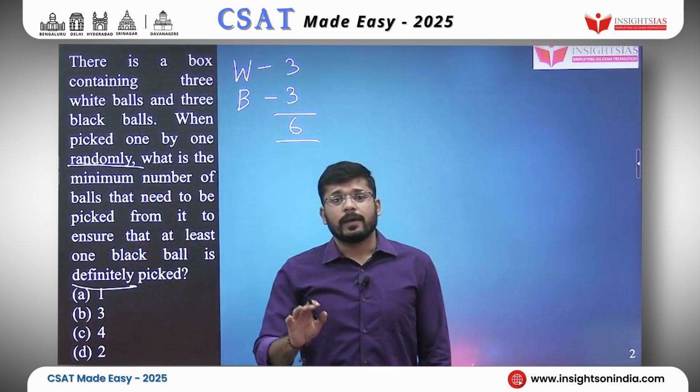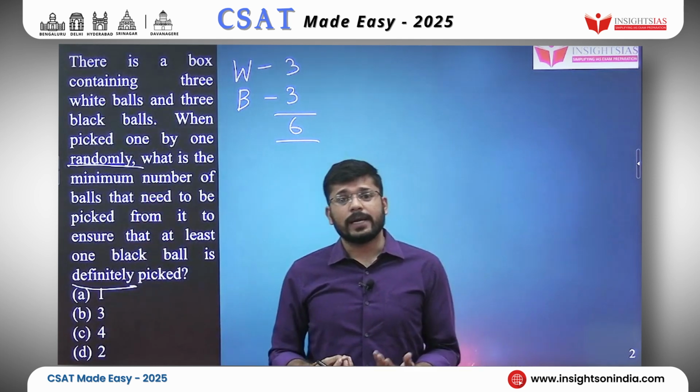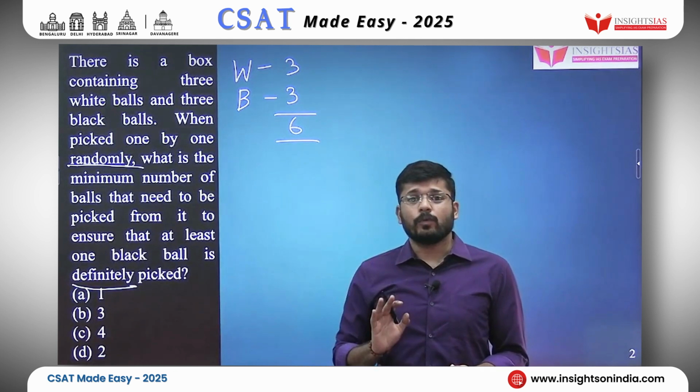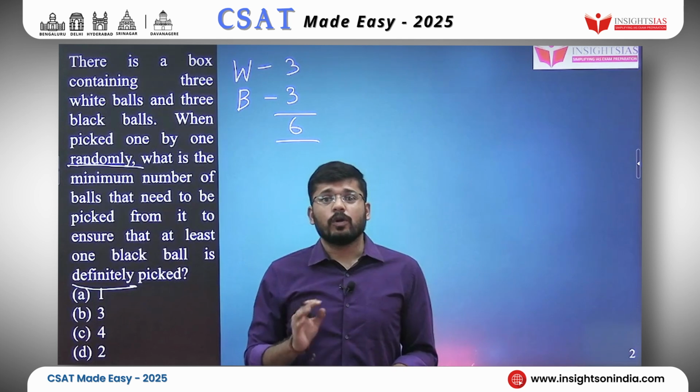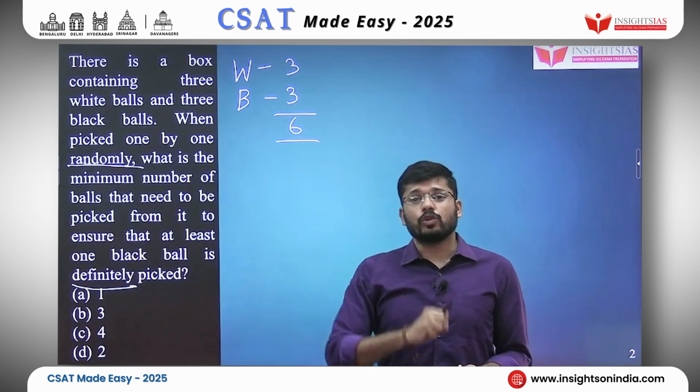So, let's assume the worst case scenario. I picked the first ball, it came to be white. I picked the second ball, it also came to be white. I picked the third ball, it also came to be white. Now I picked the fourth ball.